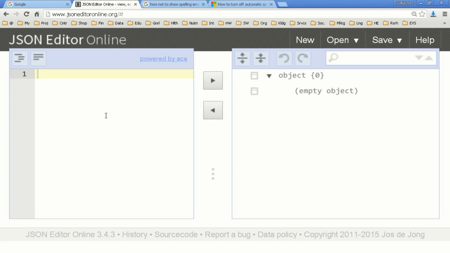This JSON file I'll create using an online JSON editor. This is found at www.jsoneditoronline.org. Okay, so I have zoomed up a little for convenience. Let us start with this curly brace, and then this will create a curly brace area.